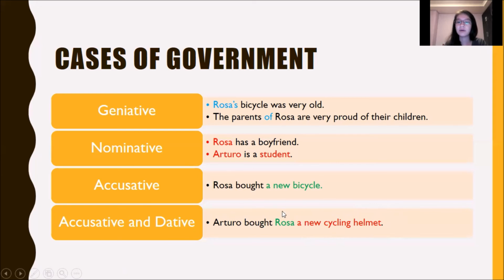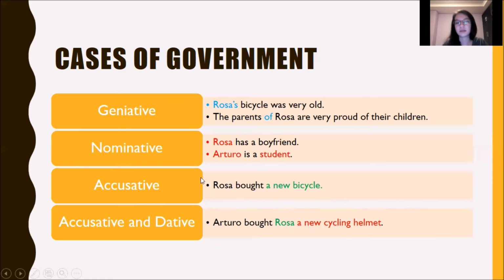We are talking that he bought a new cycling helmet. But if we ask to whom did Arturo buy the new cycling helmet? The answer will be Rosa. So she is the indirect object. We can understand the sentence only by Arturo bought a new cycling helmet, and that would be an accusative case. But if we specify to whom, Rosa would be the answer, and that would be the indirect object of the sentence.